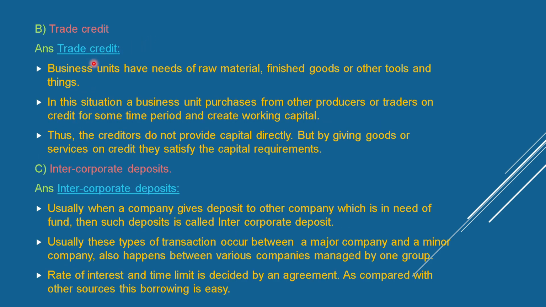Trade credit: business units have needs of raw material, finished goods or other tools and things. In this situation, a business unit purchases from other producers or traders on credit for some time period, creating working capital. Thus, the creditors do not provide capital directly, but by giving goods or services on credit, they satisfy the capital requirements.